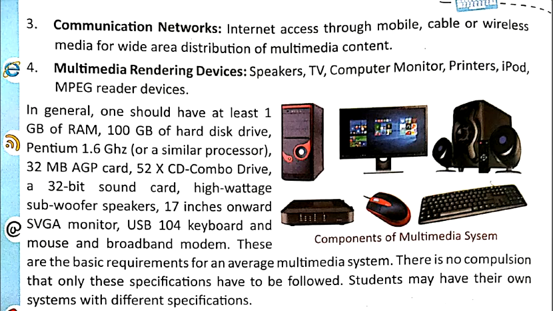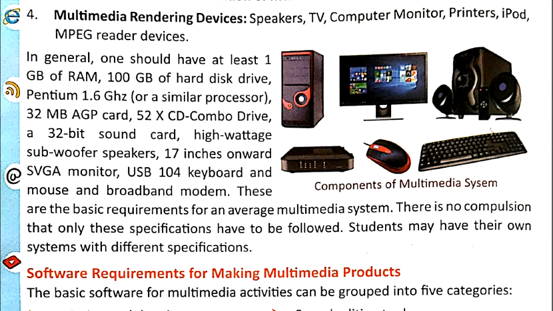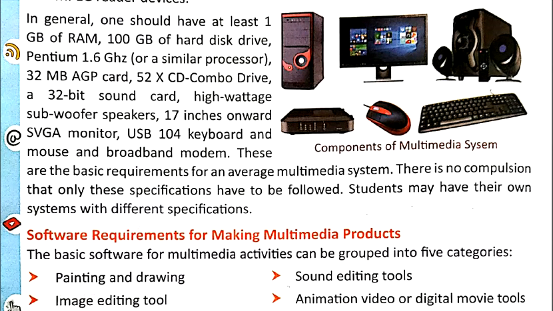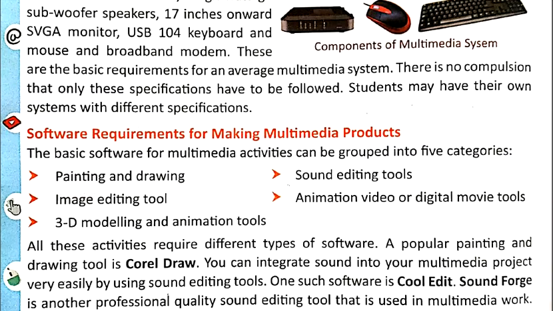Okay, so in general we can say one should have at least 1 GB of RAM, 100 GB of hard disk, a Pentium 1.6 gigahertz processor and a 32 MB AGP card. These are the basic requirements to use multimedia. These are the basic requirements for an average multimedia system, and there is no compulsion that only these specifications be followed. The general specification is given here, but a little bit of variation can be there in hardware. So these are the hardware requirements.